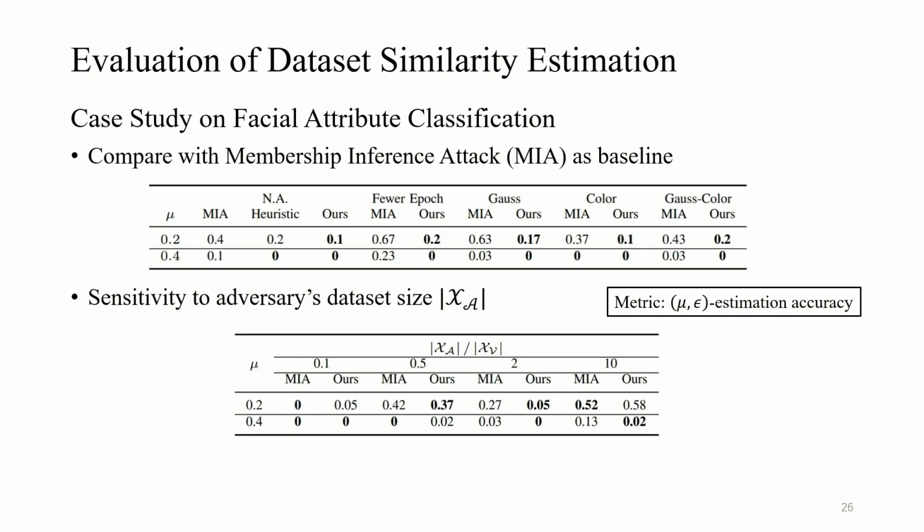We also compare our method with membership inference attack as a baseline for sublevel dataset similarity estimation. In addition to the previous adaptive modification, the adversary's datasets can also change. We investigate this case and compare with membership inference attack. The results are summarized in the 2 tables, where the bold number represents the better one. We can see that our solution obtains more accurate results for most cases.